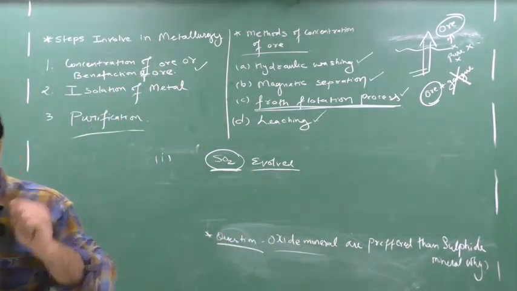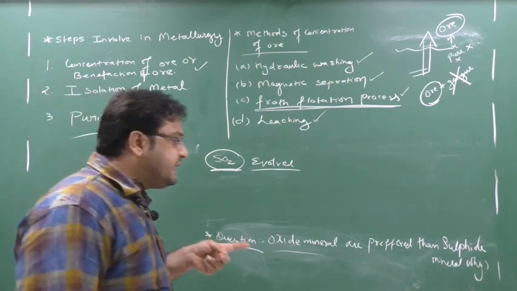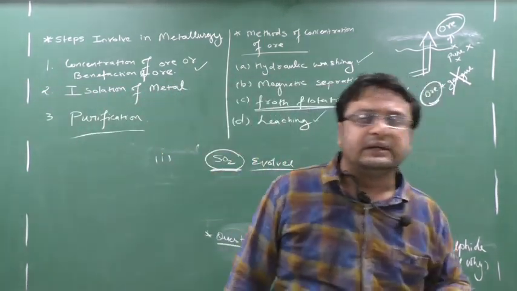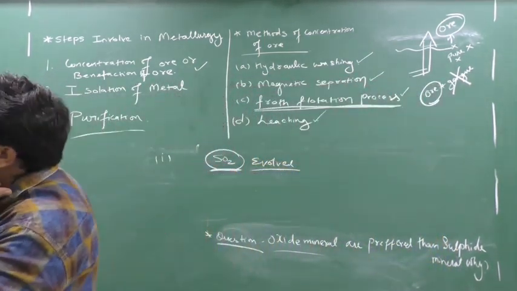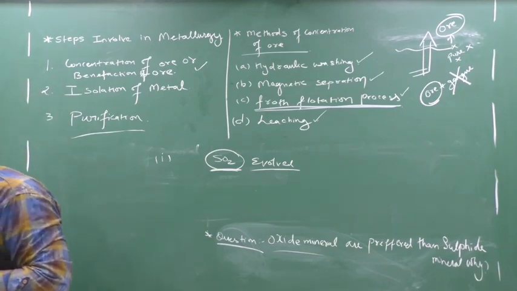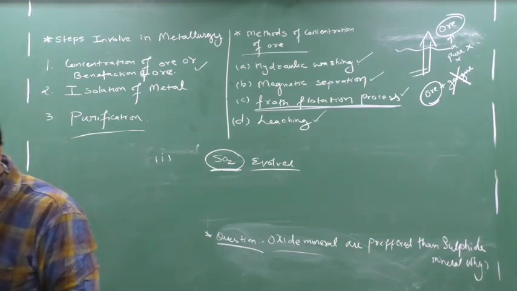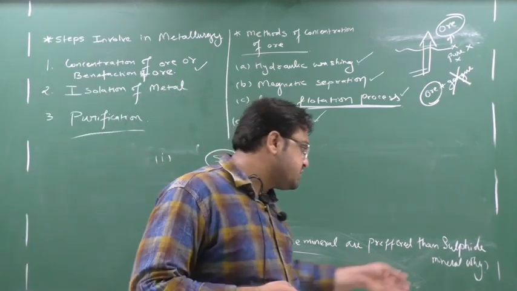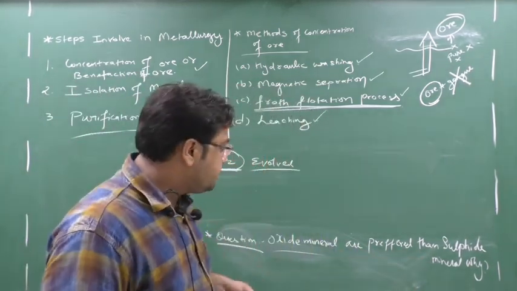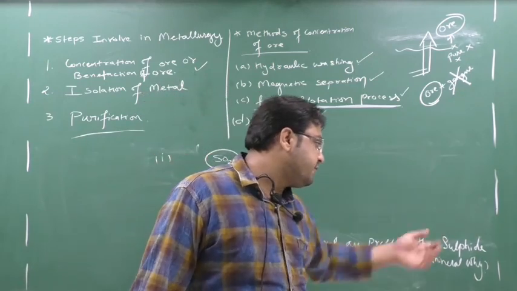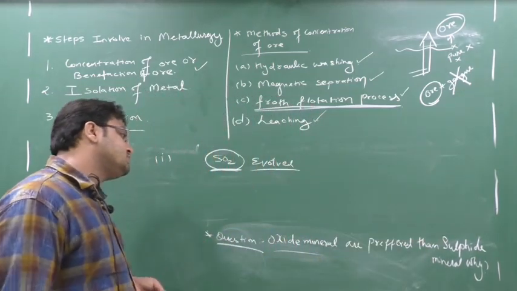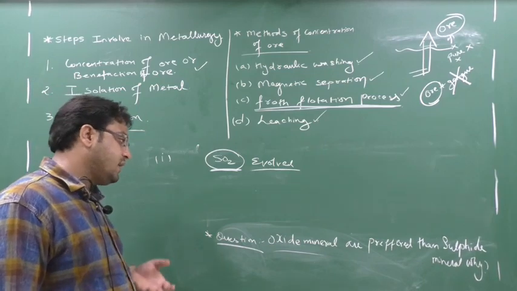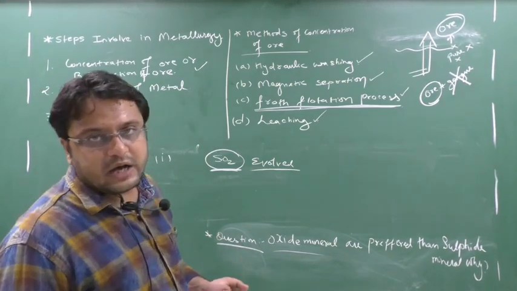Also, obtaining metal from sulfide ore is difficult due to poisonous processes in sulfide. Hence oxide minerals are preferred.